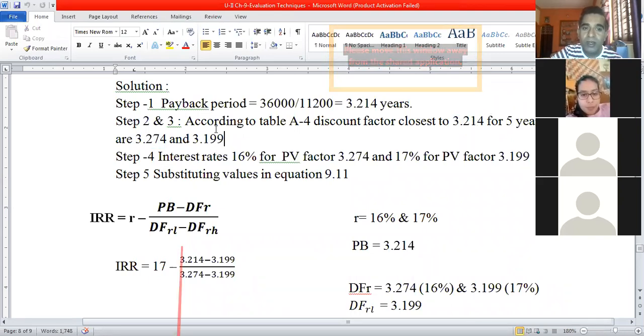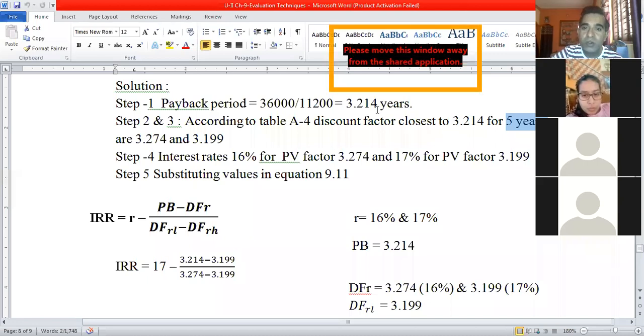We have to consider the 5th year row in table A4, as the life of the project is 5 years. We find the two values closest to 3.214. One value is 3.274, slightly bigger than 3.214, and another is 3.199, slightly lower.